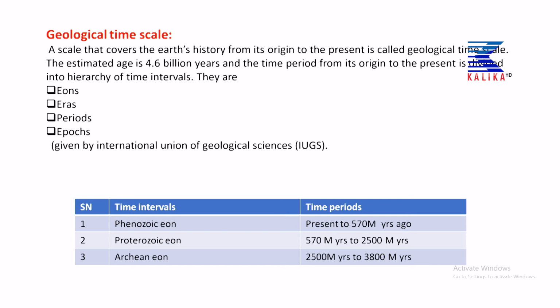So, all these stages that changed in the earth from its beginning or origin to the present are called the geological time scale. All the scales you can see cover the earth's history from its origin to the present. It is called the geological time scale. As we already told you, the estimated age of the earth is 4.5 or 4.6 billion years. That means our earth is 4.6 billion years old, and all these years were divided into different time frames,